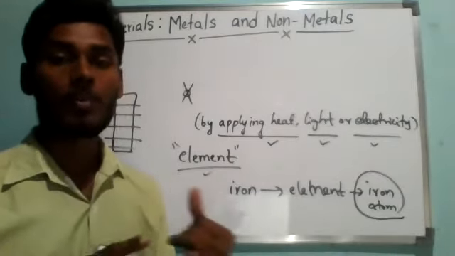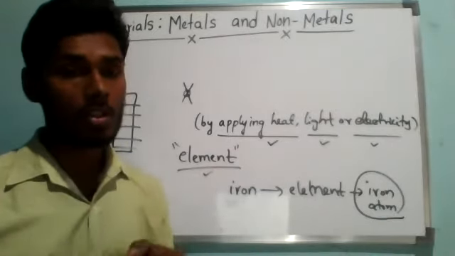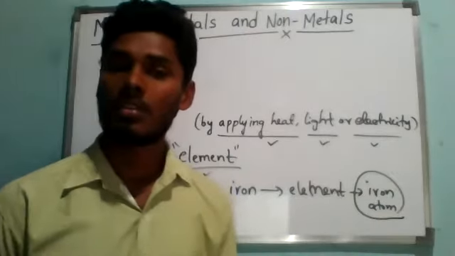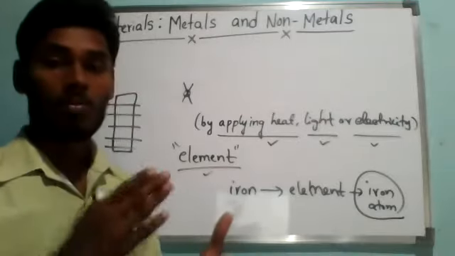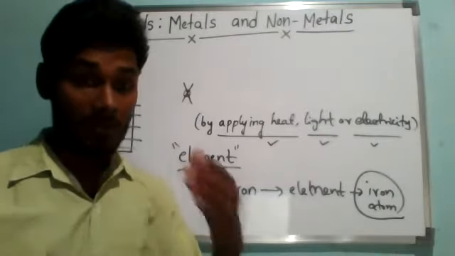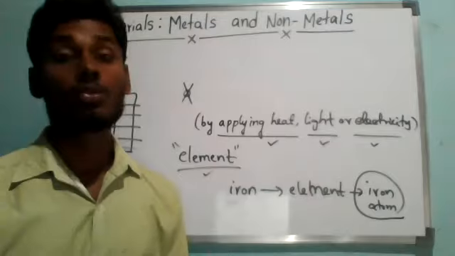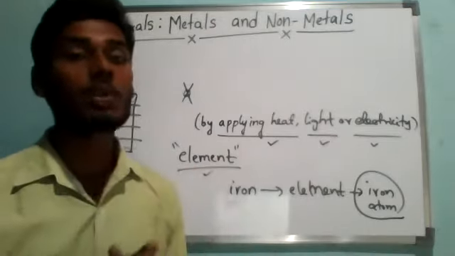Note that elements themselves are the simplest substances. That is why they cannot be split into two or more simpler substances.